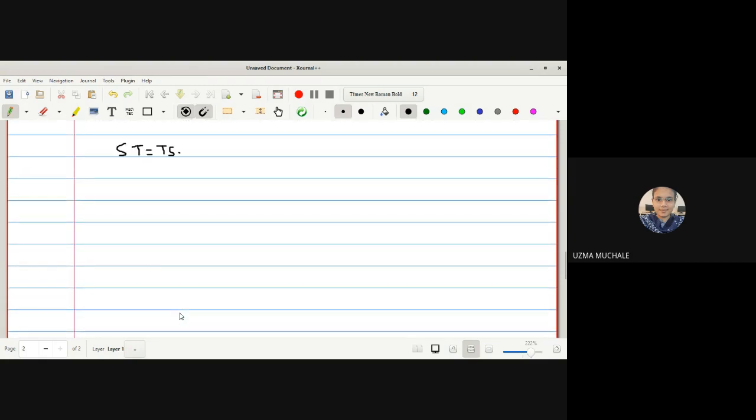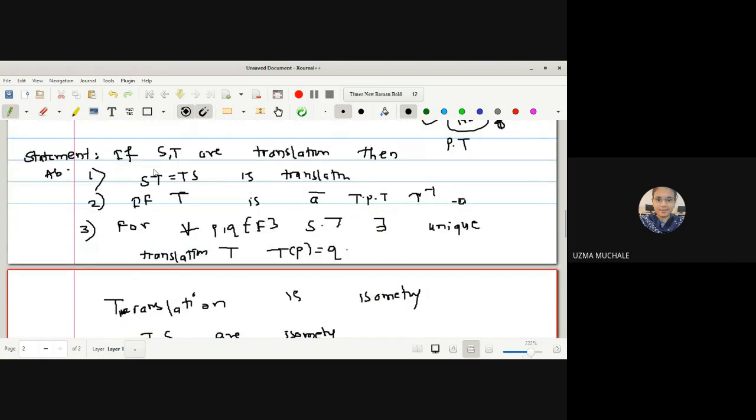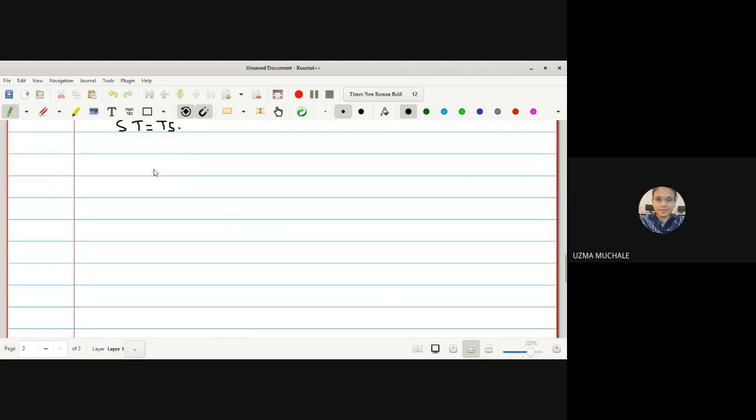And if you are confused, let me show you once again. If you think that we have to prove S composite T is a translation and T composite S is a translation, so let us start with that. Given that S and T are translations, let us assume that T and S are the translations by the vectors A and B. That means T is a translation by vector A means what? T of P is equal to P plus A. Similarly, we can have S of P is equal to P plus B.